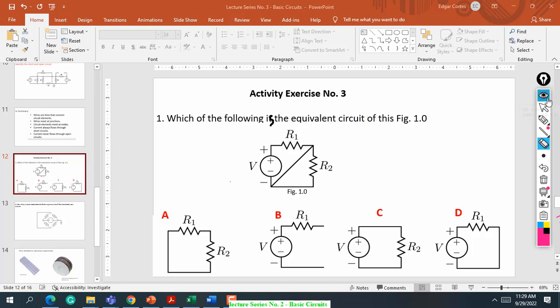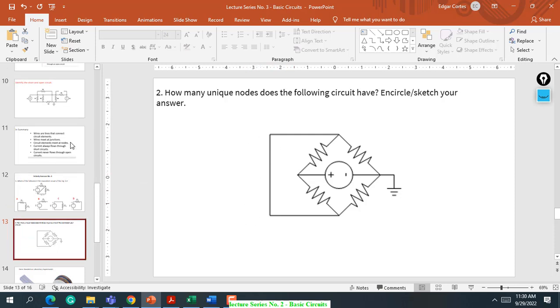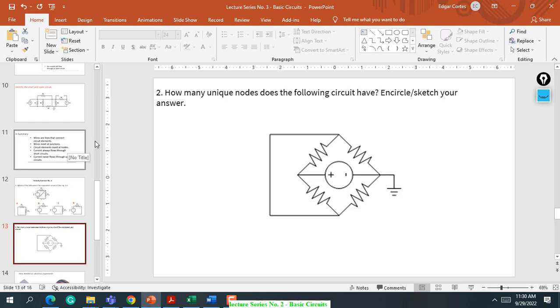Your second exercise, class, which I already uploaded, is number 2: how many unique nodes does the following circuit have? Encircle or sketch your answer. We are asking about nodes, not junctions.